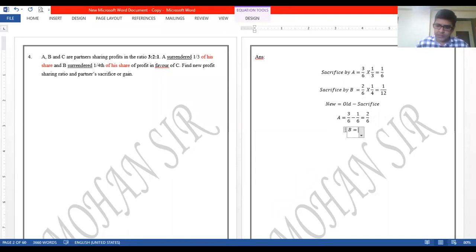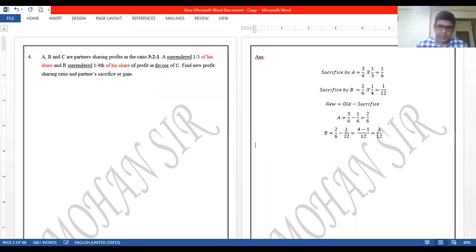old share can be seen as 2/6, right? Minus 1/12. Okay, so if I had to take the LCM over here, the LCM will be 12. Let me take the LCM 12 over here. So 6 2s are 12, 2 2s are 4. 4 minus 1. Okay, so that will be 3/12. Okay, so A's new share is there, B's new share is there.